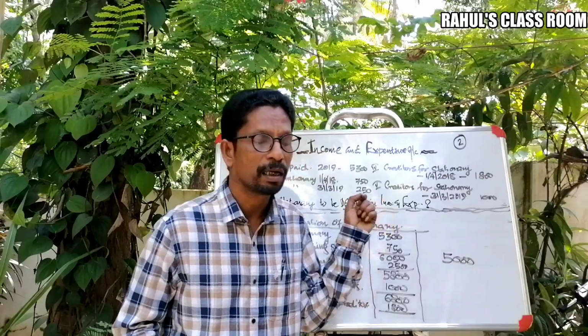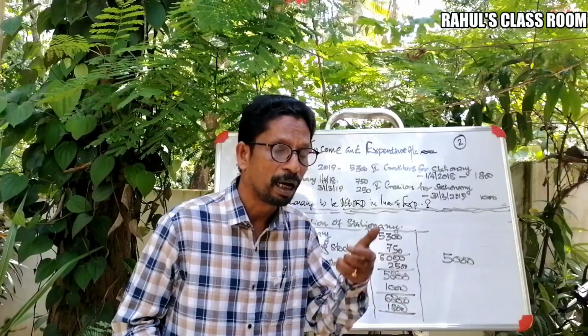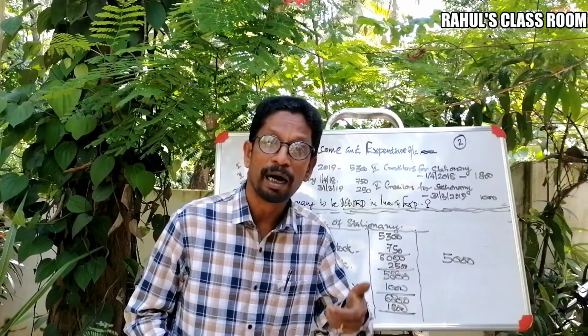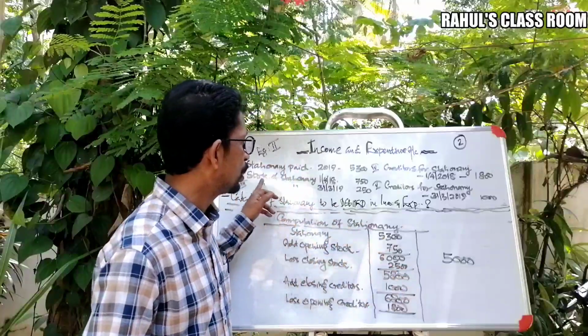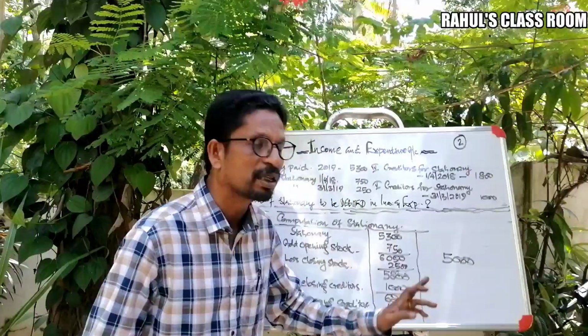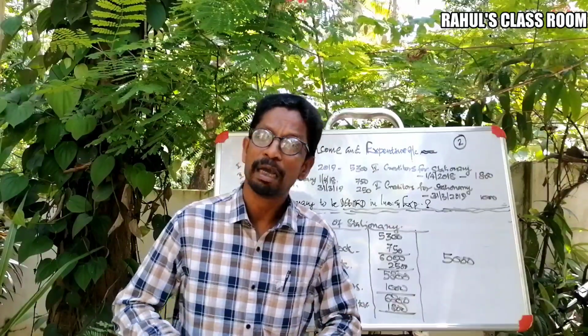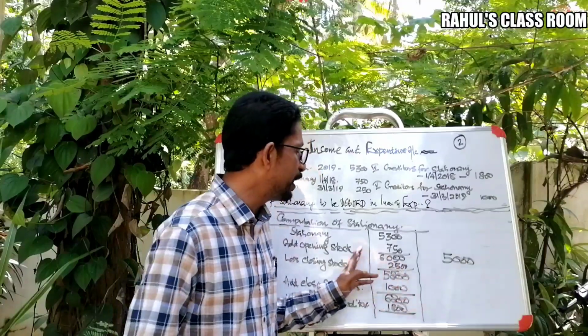Okay, but check how much the quantity of stationery available with us, or the stock of stationery as on the end of the period, is given here. 250. That means this total 6,050 is not used. Because why? We retained 250 there. So it should be deducted from there.